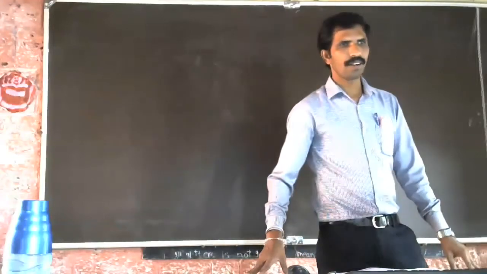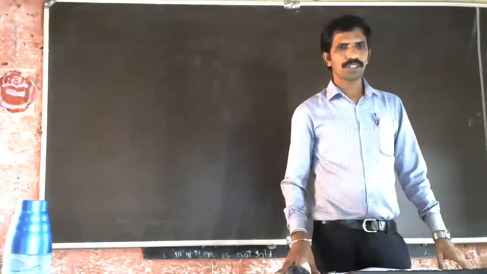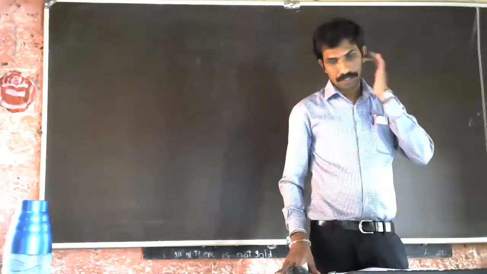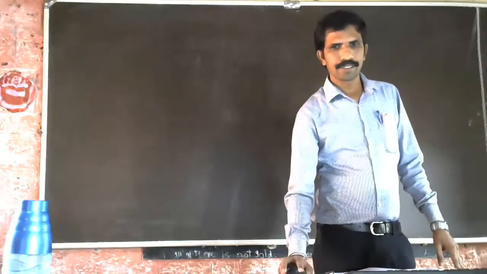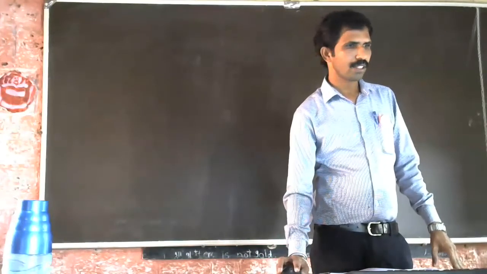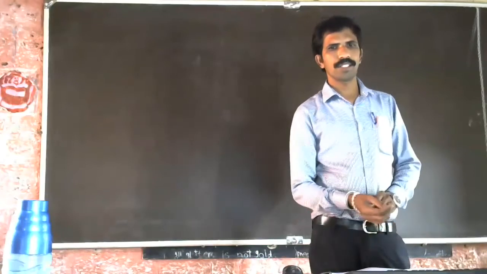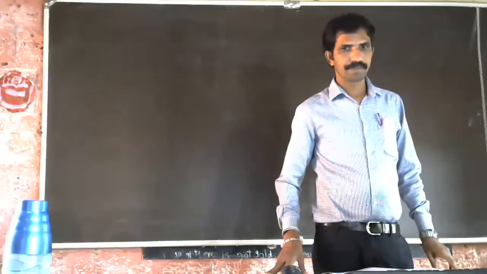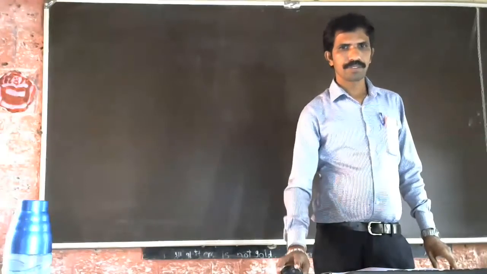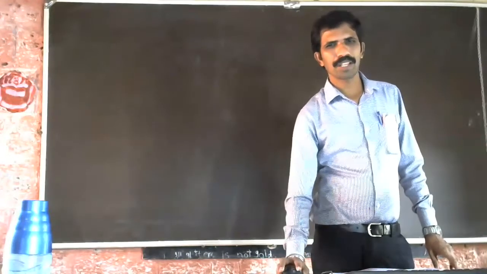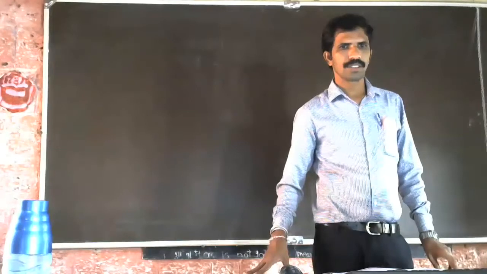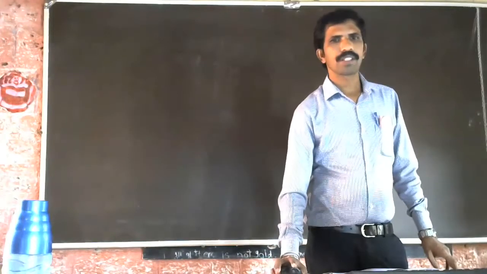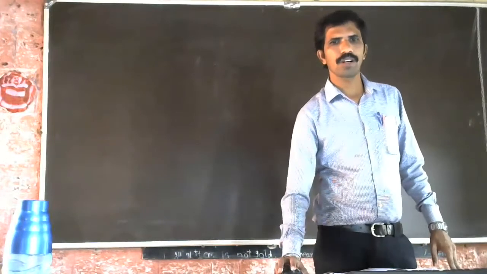So already we have studied these two, Newland's law of octave and Dobereiner's law of triad. So what do you mean by law of triad? Vaishnavi ji, tell properly. I am not able to hear you. The sum of average mass of elements A and C was approximately nearly equal to element B. Okay, very good. So this is Dobereiner's law.